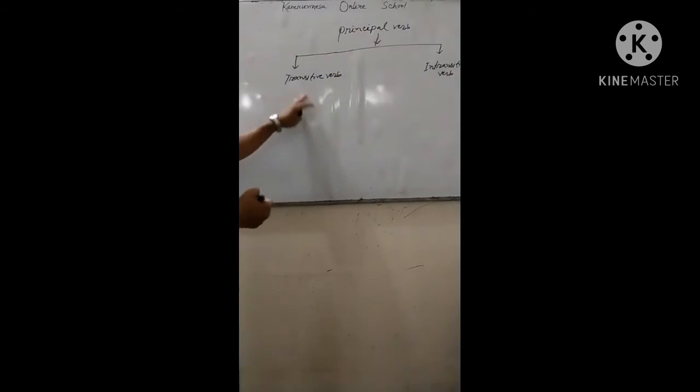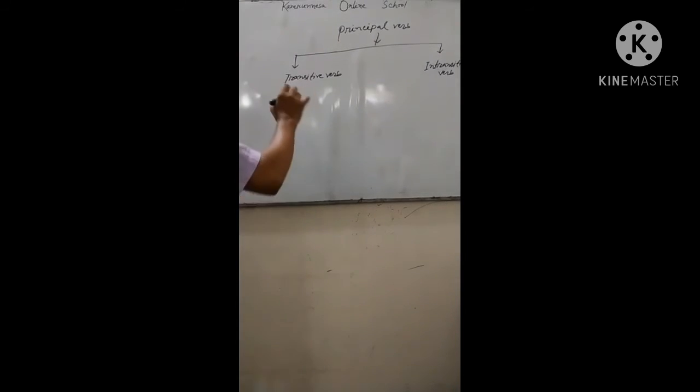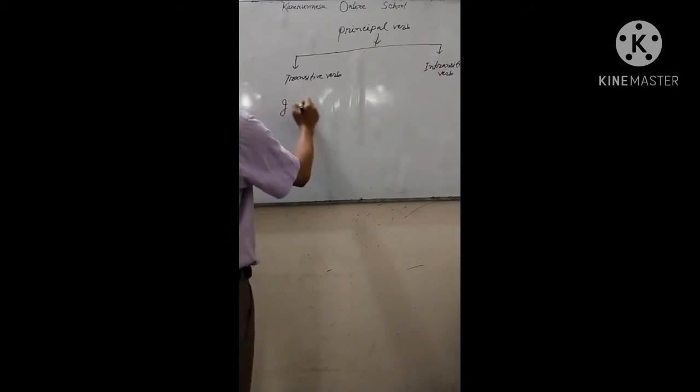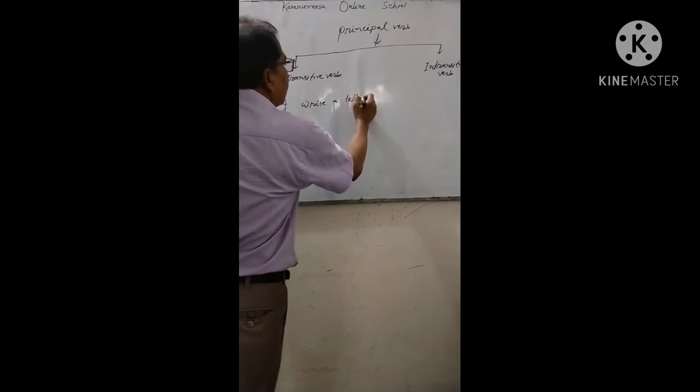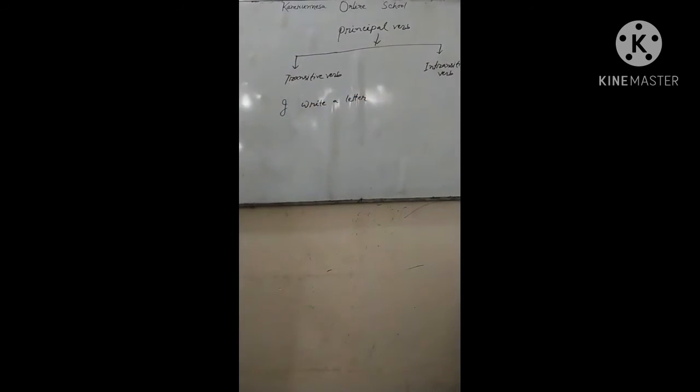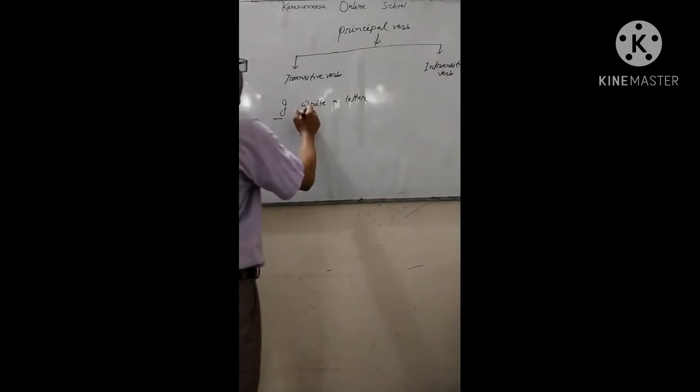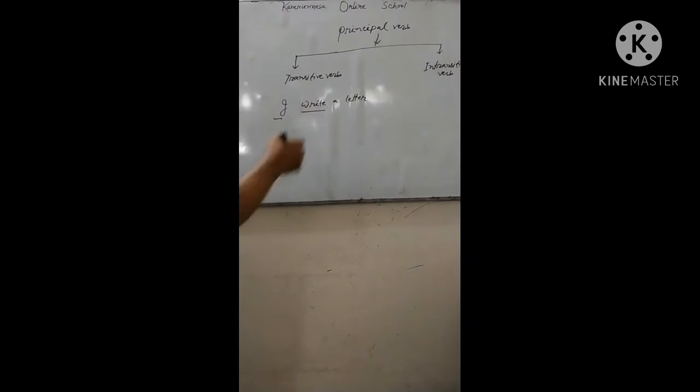I am giving an example of transitive verb. It will be clear to you. Look, I write a letter. Here, subject I, write the main verb, and the object a letter. Look, the sentence is with an object. I mean the verb with an object. What is the verb? Write.